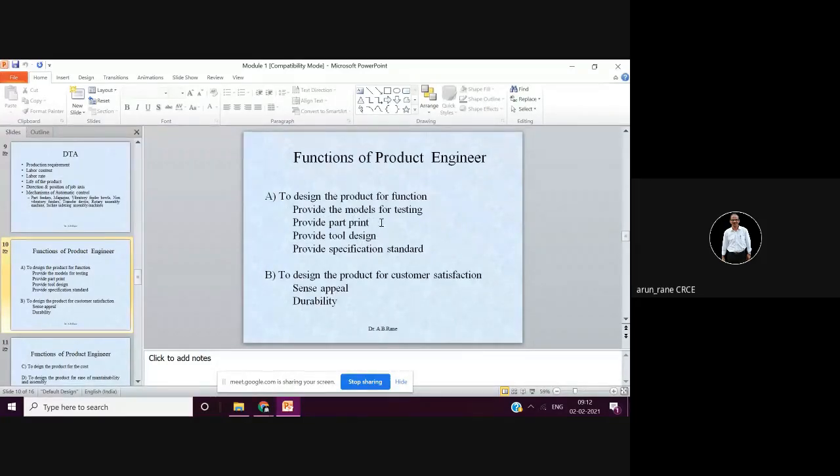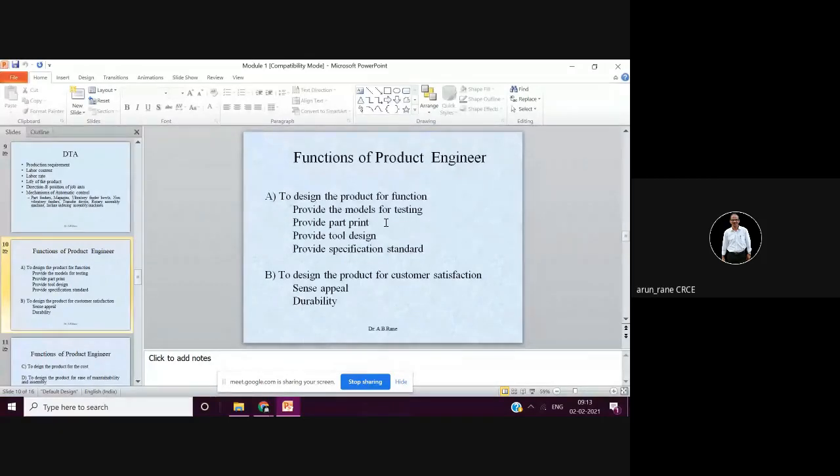Not only this, in the part print you need to give what processes you have thought about, like heat treatment. Like we saw, I showed you two drawings, isn't it? That ball pillar was to be induction hardened, so it was mentioned explicitly. I also showed you this transbearing cage.